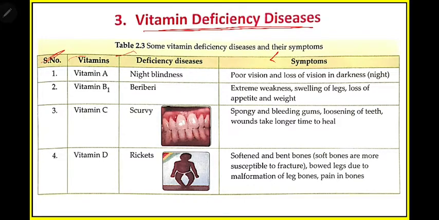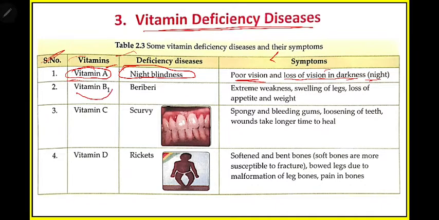So first is when we have a lack of vitamin A. Lack of vitamin A will cause night blindness. That means you will have a problem with your vision at night, okay. So what are the symptoms? Poor vision and loss of vision in darkness, that is night. At night you can see poorly, that means everything will not be visible to you, or you cannot see anything at all. So this is due to lack of vitamin A. To avoid this, we all need to eat more leafy vegetables so that we get more vitamin A, and ultimately our body will never suffer from this night blindness disease.